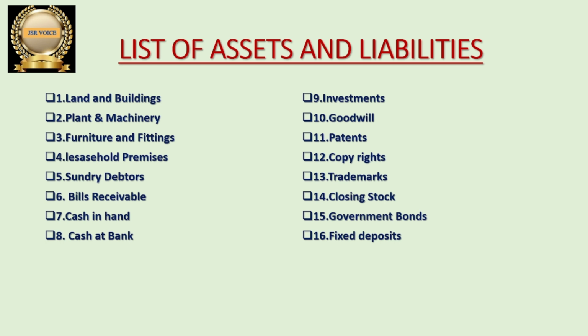Land and buildings, plant and machinery, furniture and fittings, leasehold premises, sundry debtors, bills receivable, cash in hand, cash at bank, investments, goodwill, patents, copyrights, trademarks, closing stock or stock, both are same, government bonds, fixed deposits. This is a list of assets.